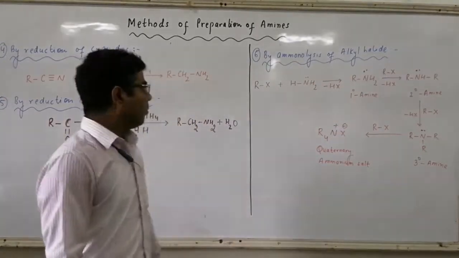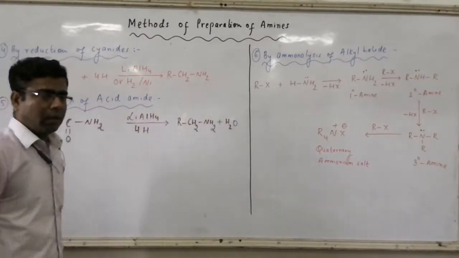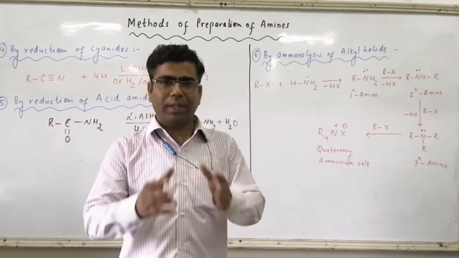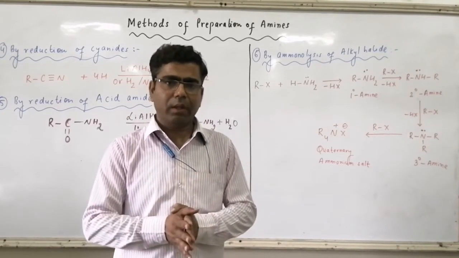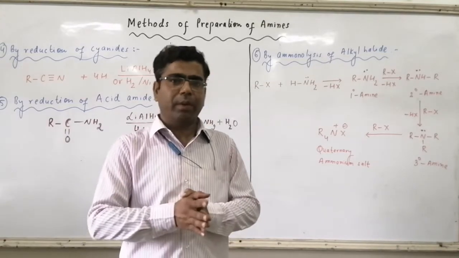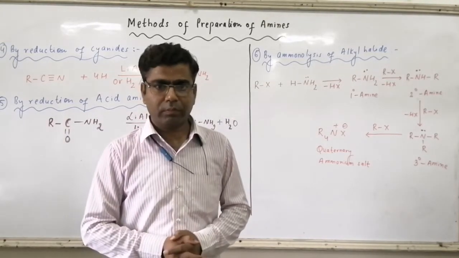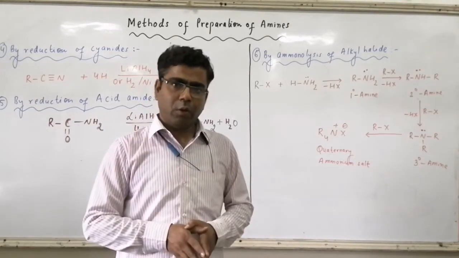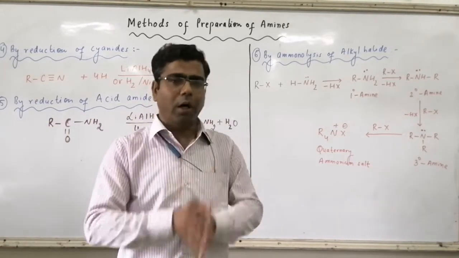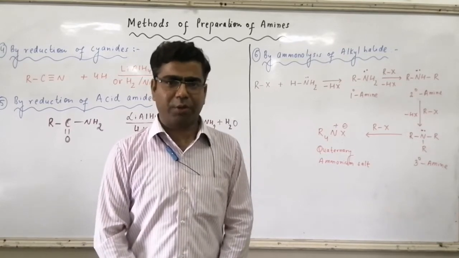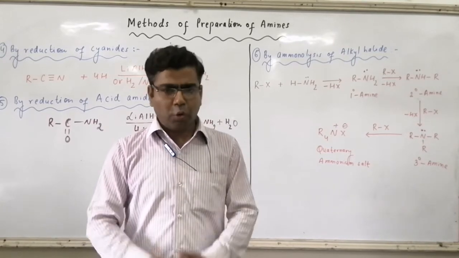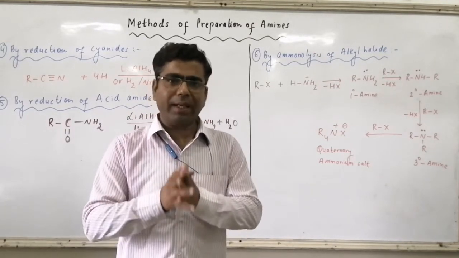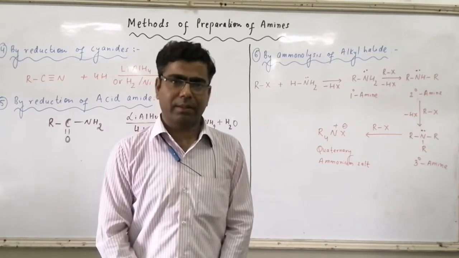Then we have method number 4, by reduction of cyanide. You know the structural representation of cyanide. There is a triple bond between the carbon and the nitrogen atom. Conversion of a triple bond to a double bond or to a single bond is a type of reduction reaction. So cyanide groups on reduction can be converted to primary amines.